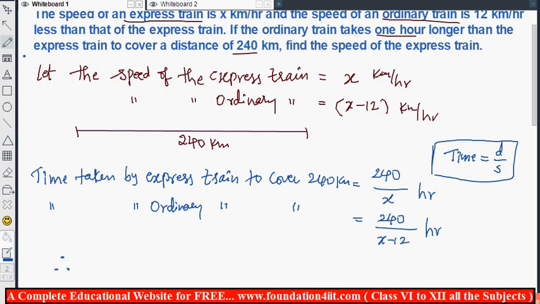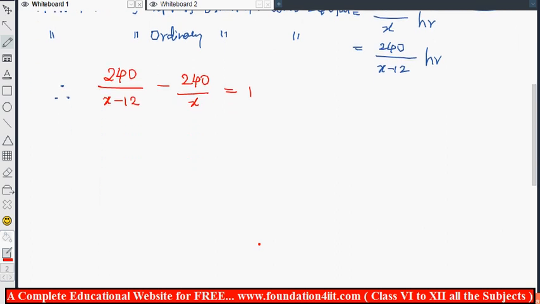But which is big, which is small, that we should find out. From which number to which number should we subtract? So when the speed is more, it takes less time. When the speed is less, it takes more time, that we know. So x and x minus 12. x minus 12 is less, so it takes more time. That means from 240 by x minus 12, subtract 240 by x, that is equal to 1, because the time gap is 1 hour in both the cases. Now this we can solve to find out the value of x.